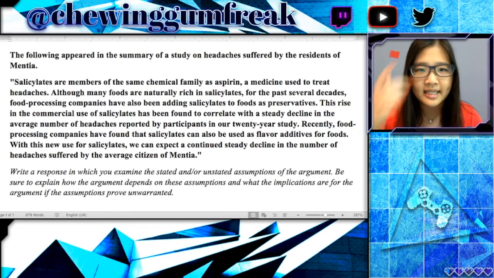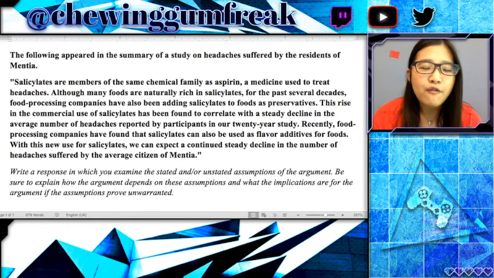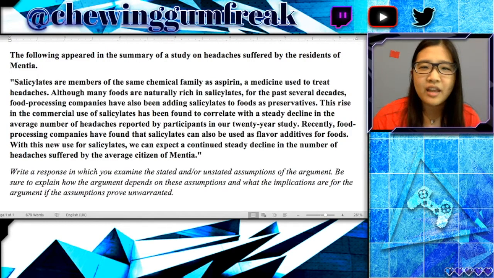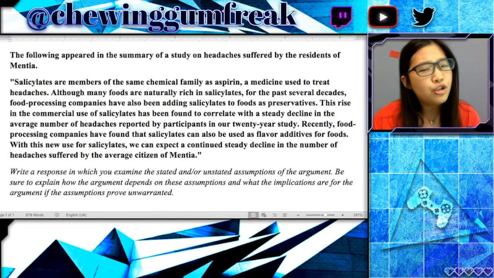Now, the second sentence: although many foods are naturally rich in salicylates, for the past several decades, food processing companies have also been adding salicylates to foods as preservatives. So here, it's really just giving you a fact. It's not making an argument, but it is kind of setting up the rest of the argument. Now, you want to take note that there is nothing about where all this information is coming from. That's usually not a big deal, but it's definitely something you can mention.